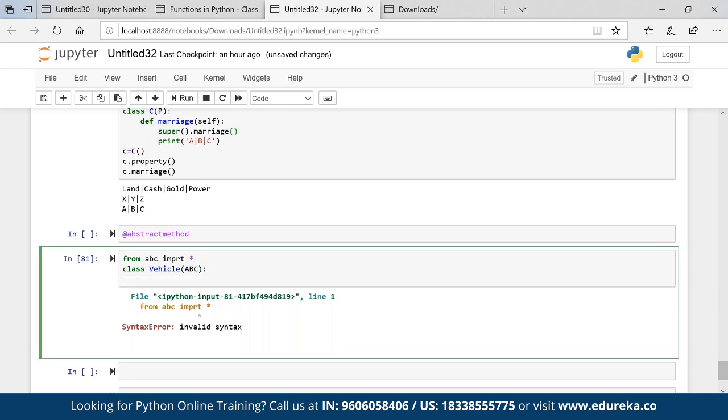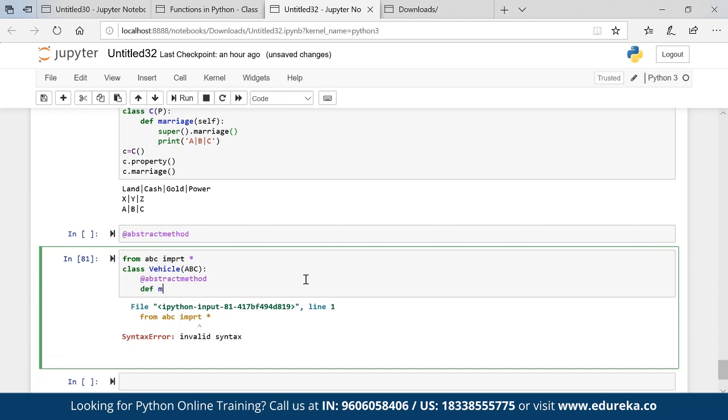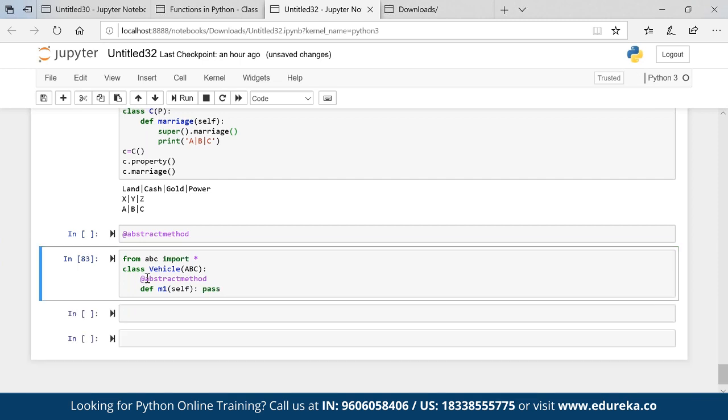Okay, I'll put the method, and this is an abstract method. So in class Vehicle there is an abstract method, so I'll make it an abstract method: def m1 self, pass. Okay, you see here